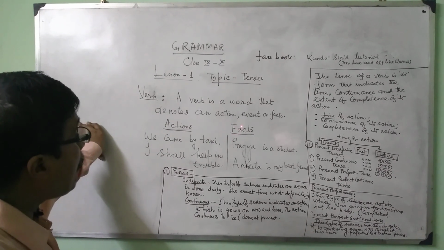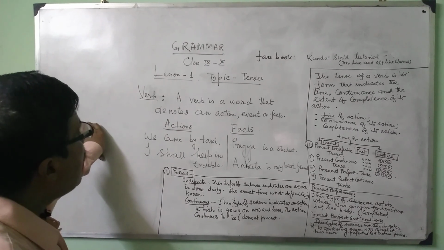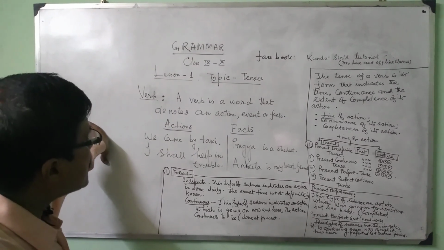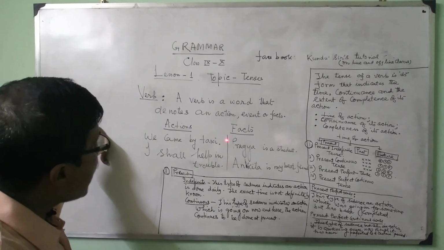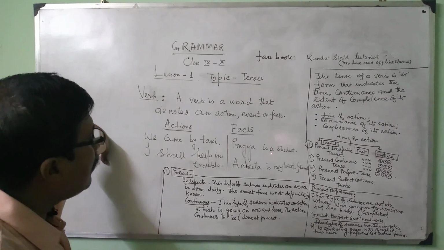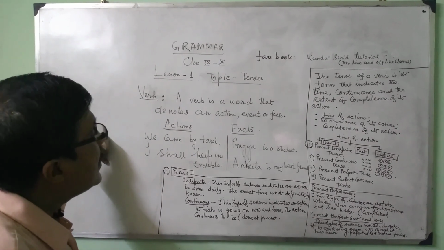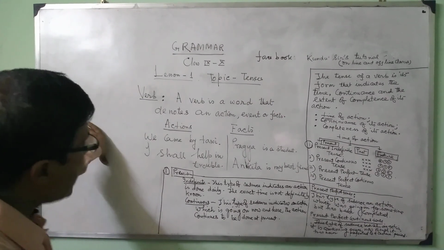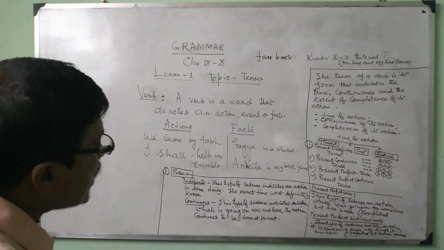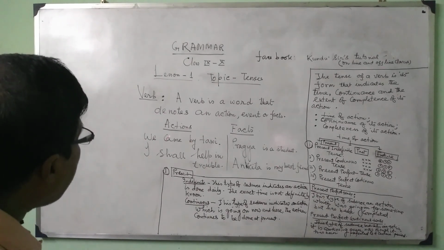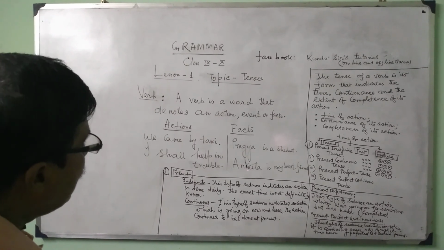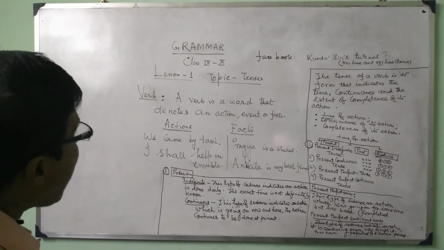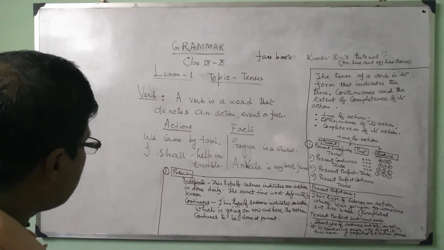Now I am considering the facts related to the verb, because in the basic definition, a verb denotes an action or event. Then the fact is: Pragya is a student. It is not an action; it is related to a fact or event. Next, Ankita is my best friend. That is not an action, it is a fact. So the verb covers the action, event or fact.